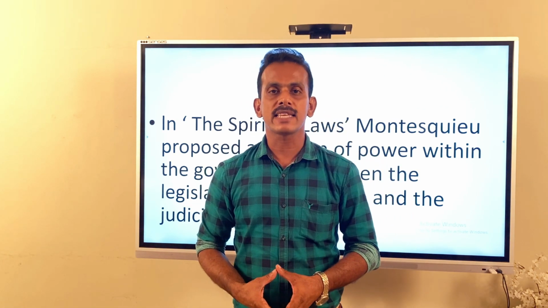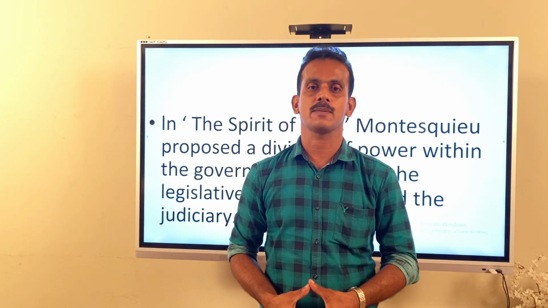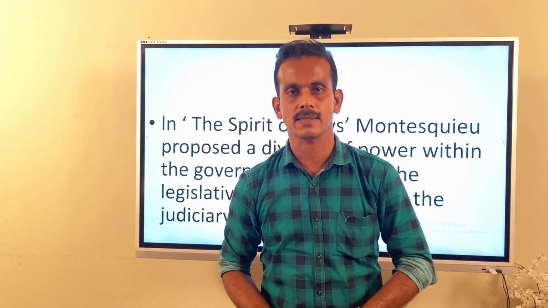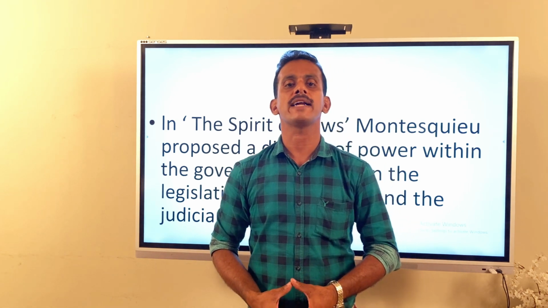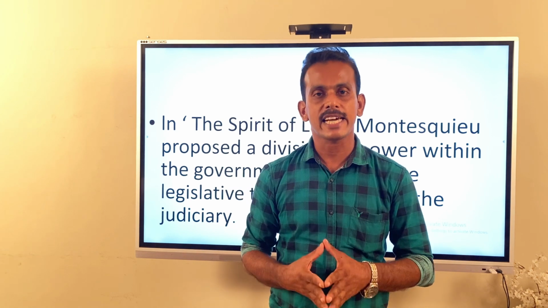The members of the third estate went out of the assembly hall in protest. They assembled in the hall of tennis courts, where they drafted a new constitution for France and reduced the power of the monarch. Now France became a constitutional monarchy.